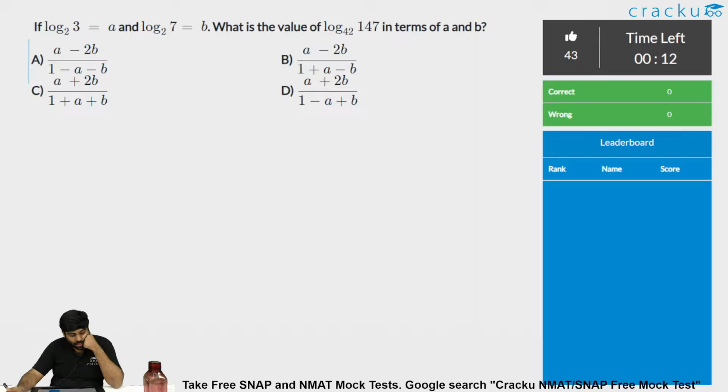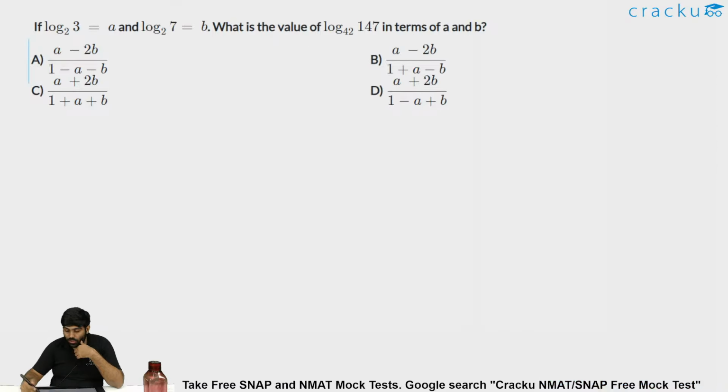Are you people being able to solve this particular question? This is a good question indeed. Okay, Krish and Devan said option C.